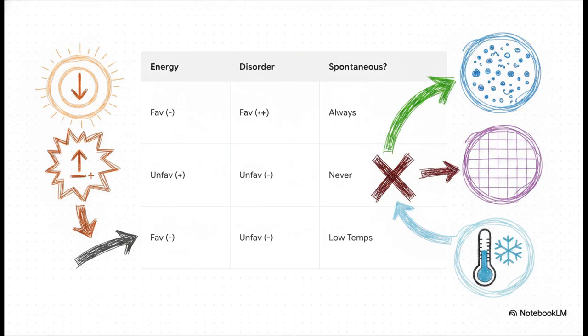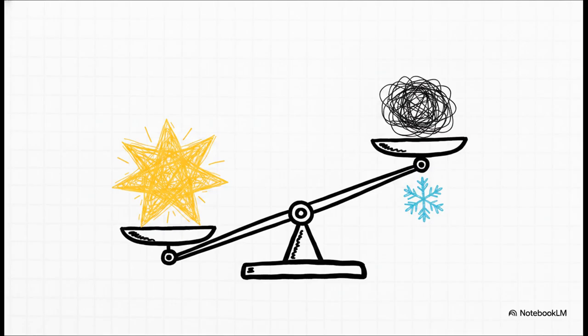Processes that create order can still happen spontaneously, but usually at lower temperatures, where the universe's penalty for creating that order is minimized. It's absolutely crucial we point this out, because you'll sometimes hear people incorrectly use the second law to claim that order can never happen spontaneously. That is simply not true. Systems can absolutely defy entropy and spontaneously create order on a local scale. It just requires the energy dynamics to be favorable enough to outweigh that localized drop in disorder.